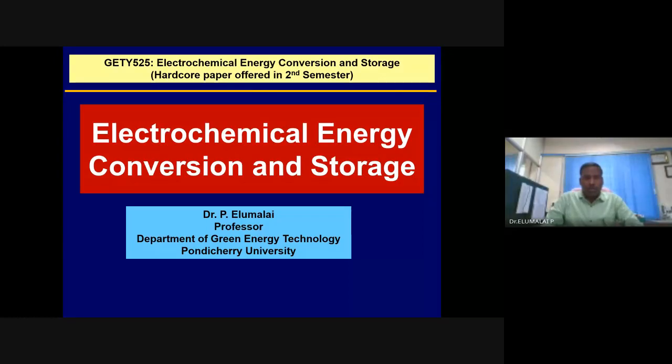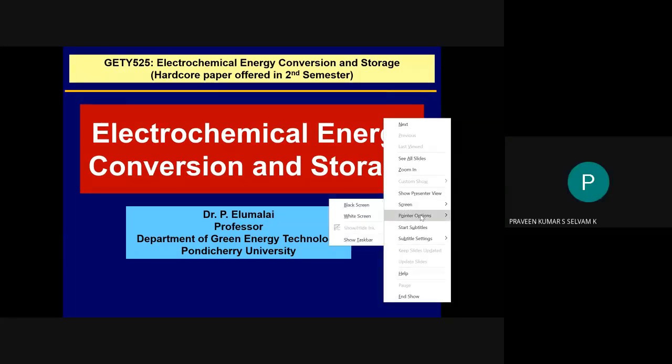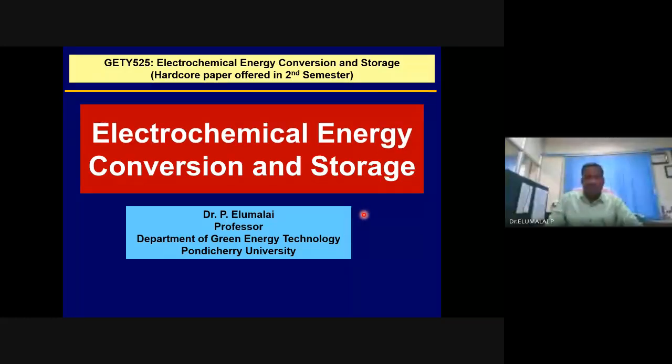So, what comes to your mind when you read this title, electrochemical energy conversion and storage? Battery storage. Batteries, fuel cells. Yeah. So batteries, fuel cells.